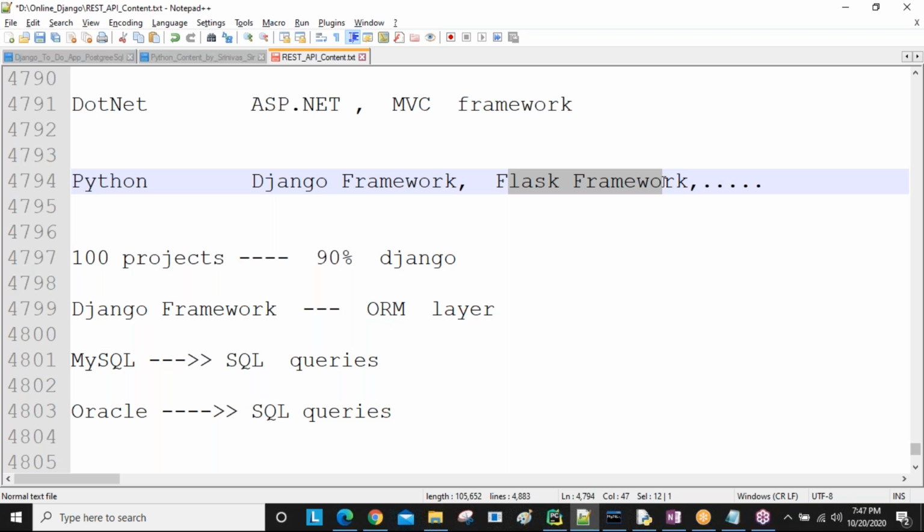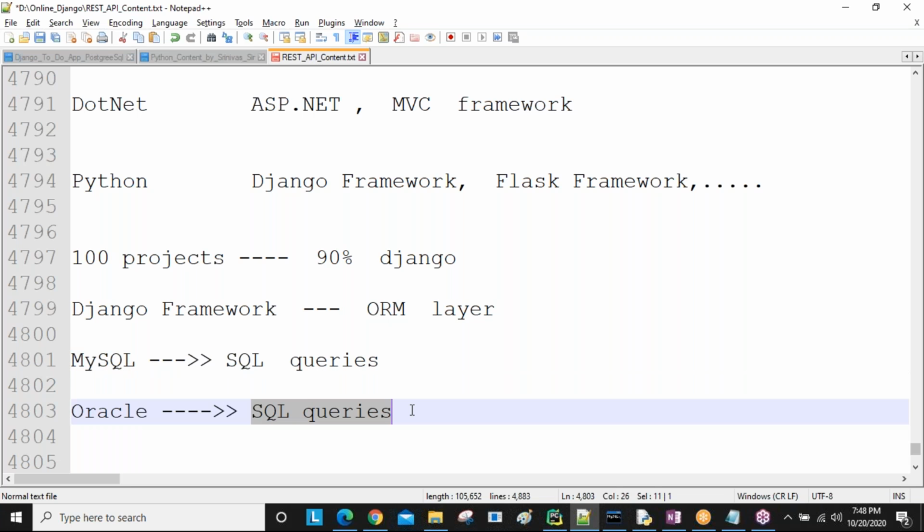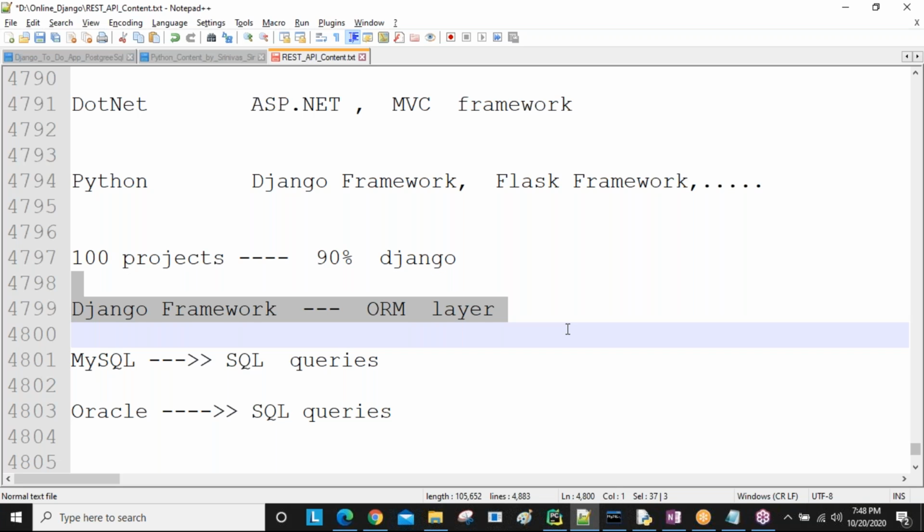But if you are using the Flask framework, for MySQL you write separate queries. After 2 months, you change to an Oracle DB, then you overwrite all those queries with Oracle related SQL queries. Means manually you have to write all queries again. So it takes a lot of time and increases the burden on developers using the Flask framework. That's why people are using the Django framework nowadays. This is the best advantage of Django compared with Flask.